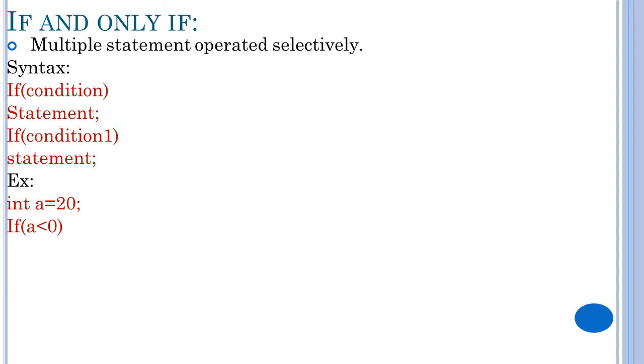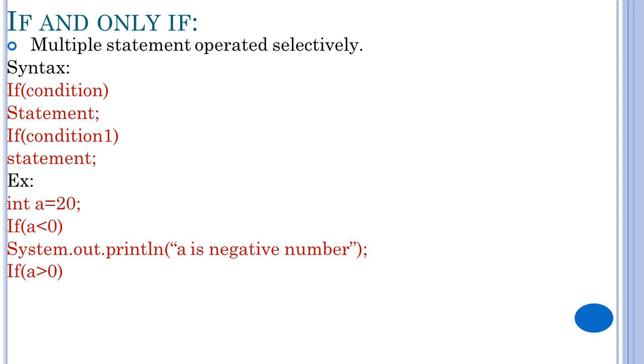First, if a is less than 0. If the given number is less than 0, what will it do? It is a negative number, right? It will check first. If this condition, a is less than 0, is true, it will execute "a is negative number". If that is false, it will check the second condition. If a is greater than 0, a positive number, this System.out.println will give the output "a positive number".